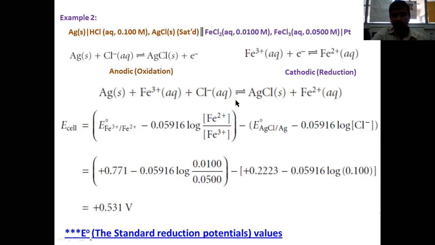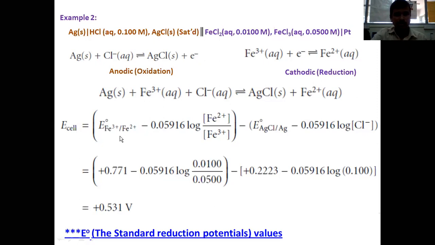Again, one electron has been released from the oxidation process, into log of concentration of Cl minus. If you write the reduction reaction for this, 1 over Cl minus will be converted into Cl minus. So this will become 0.05916 into log of Cl minus concentration.